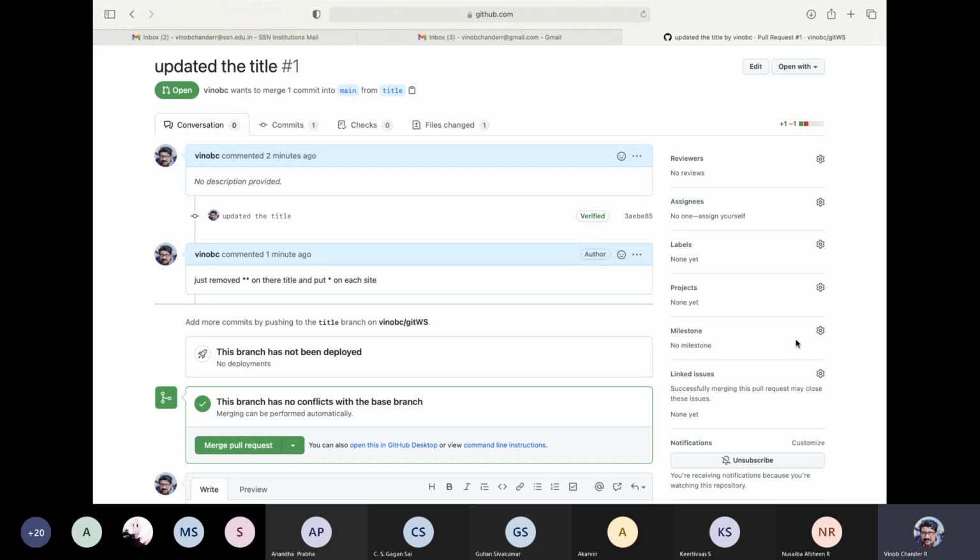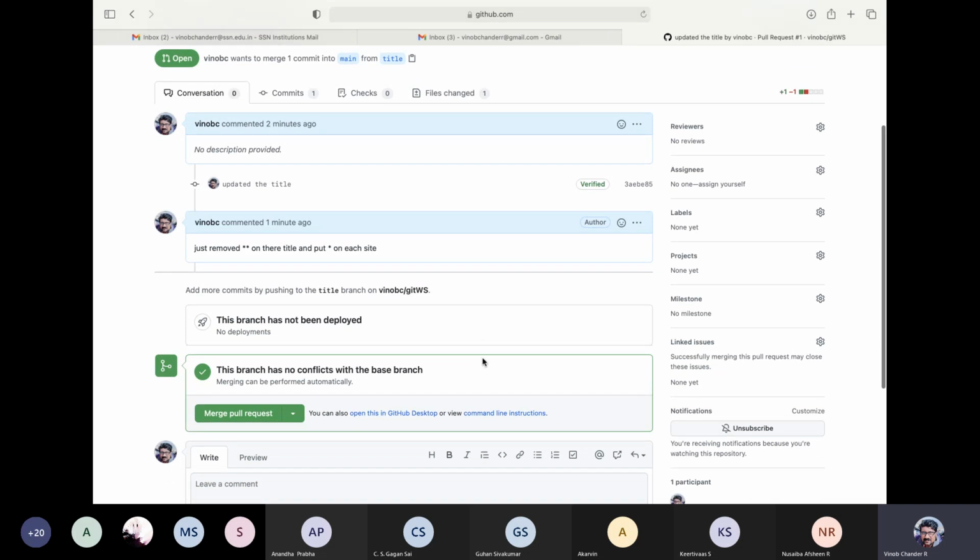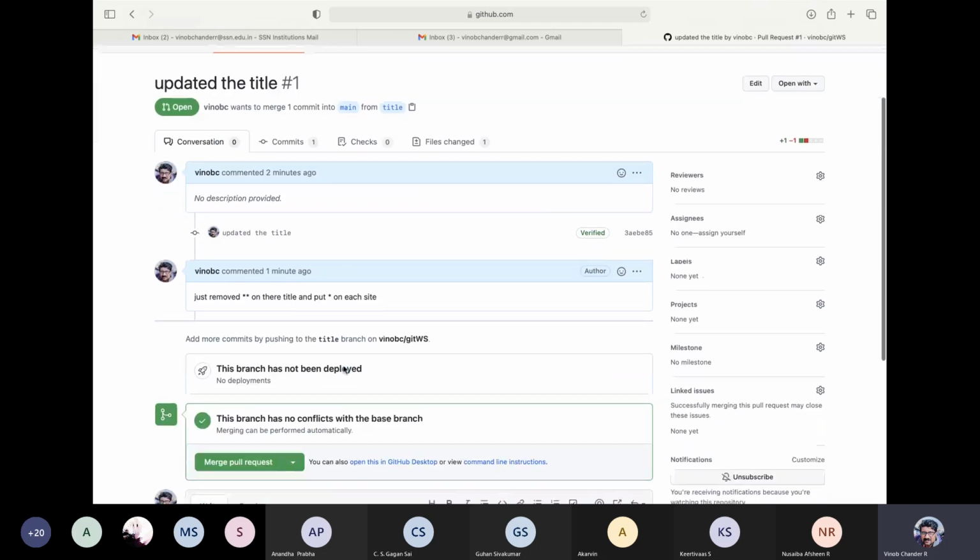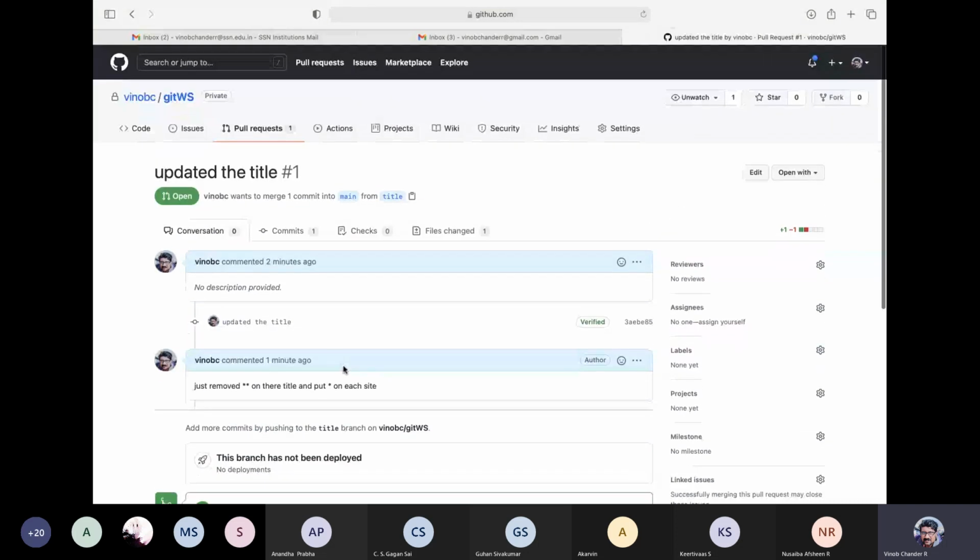You can specify milestones. It is something like a target. This can also be linked with issues, as you can see here, link issues. You can specify an issue and this could be linked. We will try to understand these projects and some of these other things again, we will revisit. But this is how, first of all, you create a pull request.